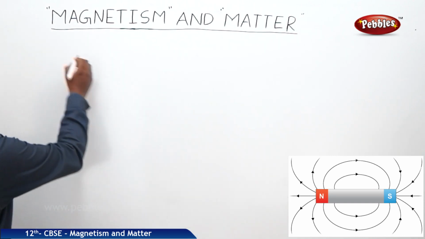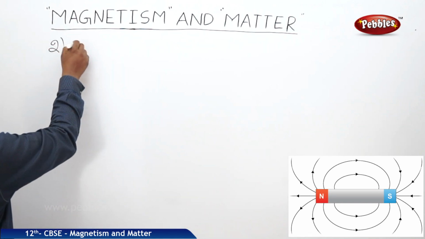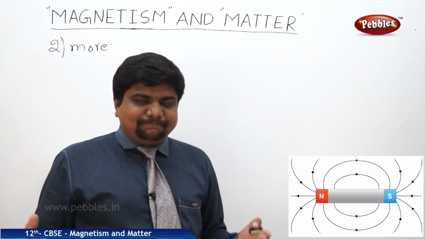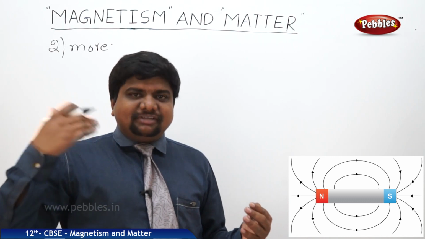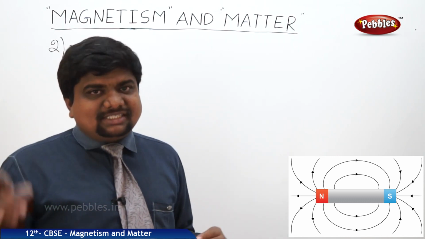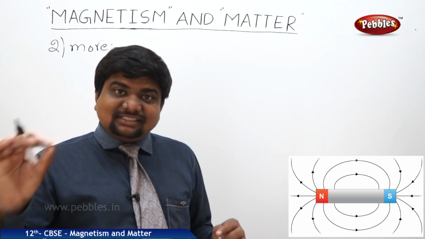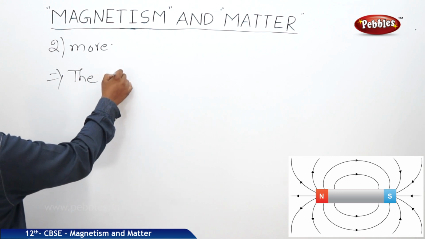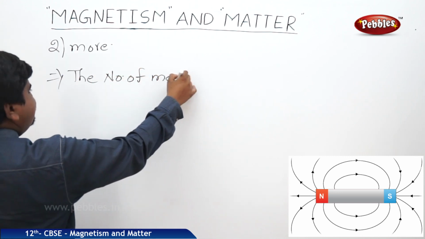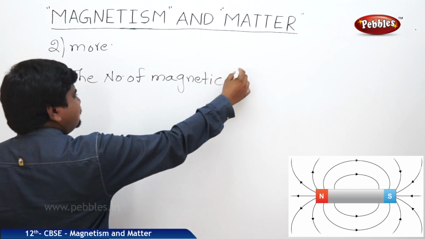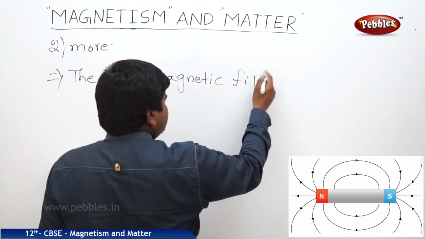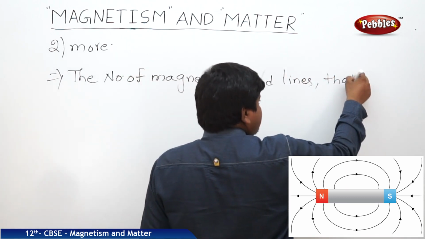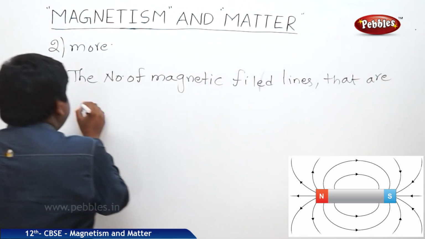There are two more properties for the magnetic field lines. So what are those? If the number of magnetic field lines that are crossing per unit surface area is more, then we can say the magnetic field strength is strong.